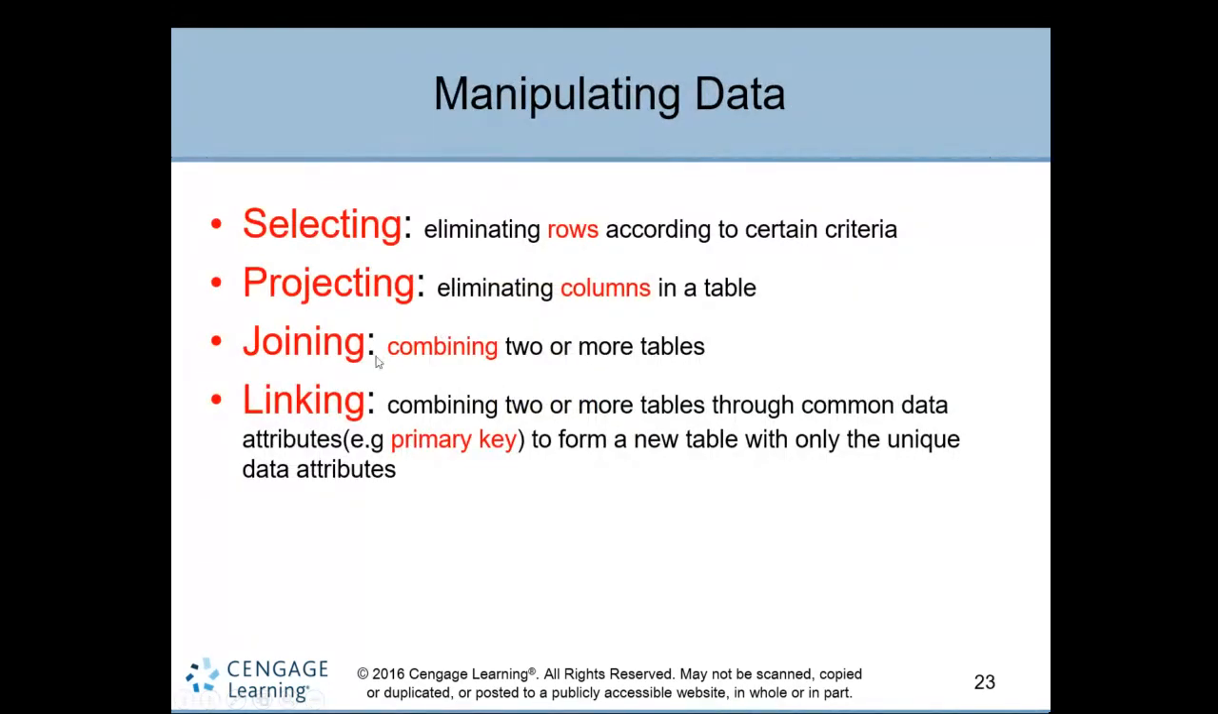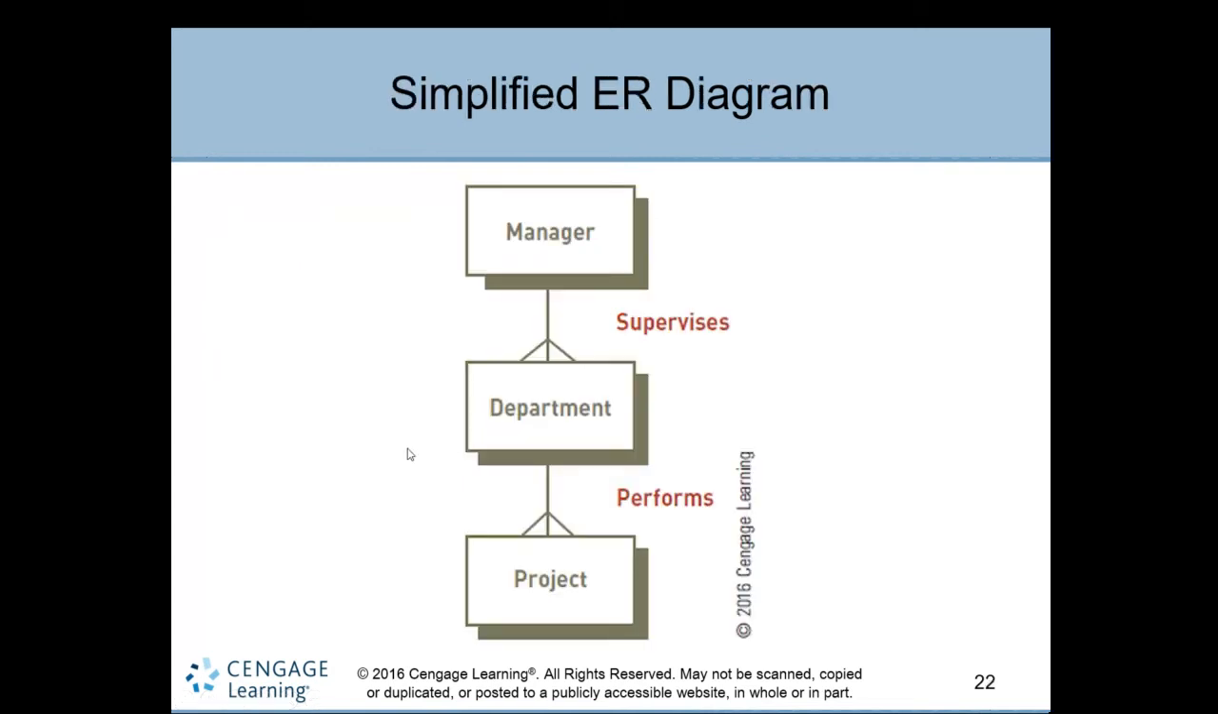Combining, or joining, is nothing but combining two or more tables, because sometimes we need to combine two or more tables to generate the required information based on the user's query. Linking means linking or combining two or more tables with common attributes, the primary key. This is what relational database tables do. This is a simple example of this.